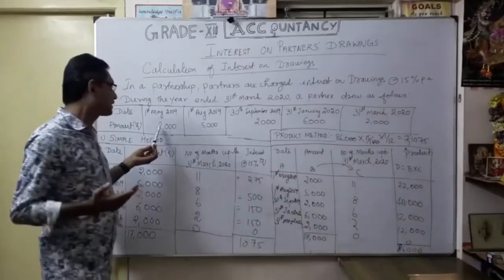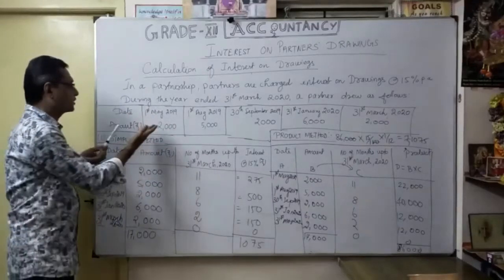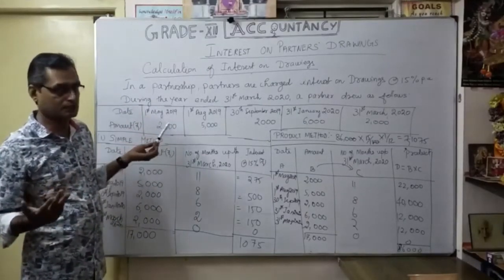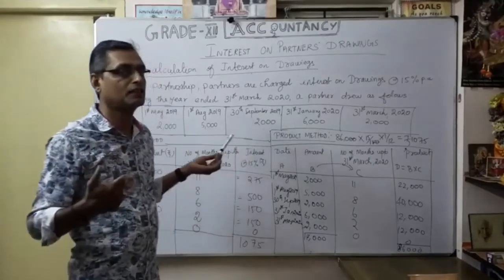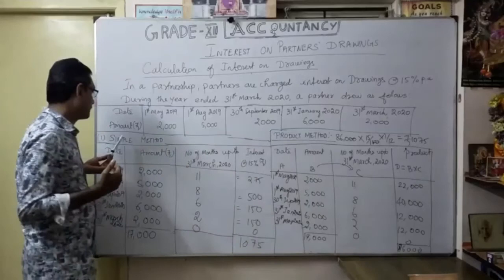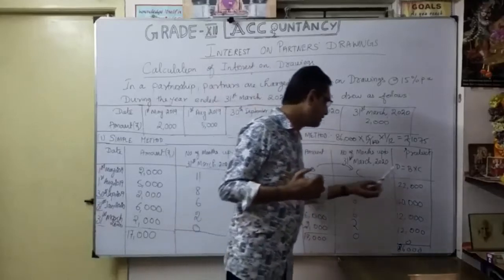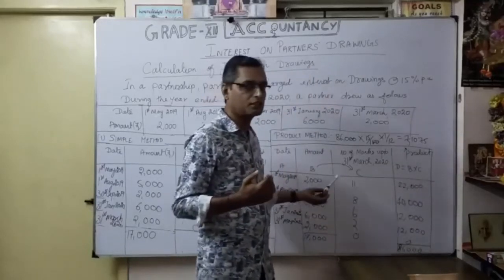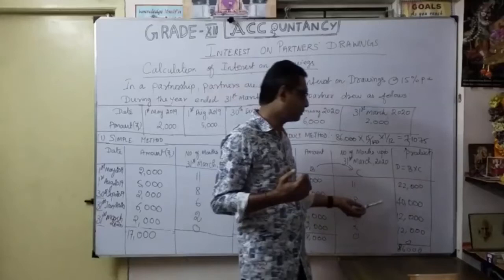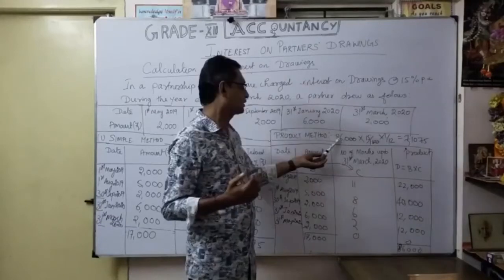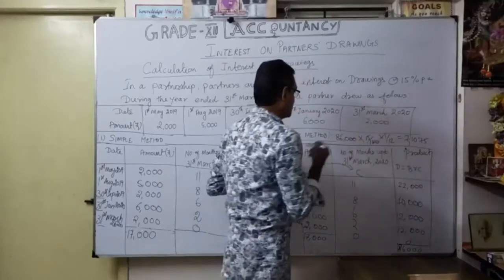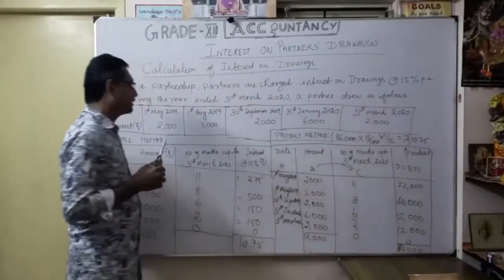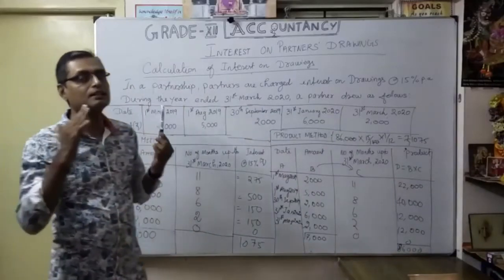Whenever the drawings are at irregular intervals, or the amount is same or not same, we are going to follow the simple method or the product method. So both answers are the same. Only in the simple method we are individually calculating, which is very difficult. Here it is very easy. Whatever your drawings into number of months, you multiply and then total it. So the total is 86,000, and the interest is 1075. That's the comparison of the simple method and the product method for irregular intervals of drawings.